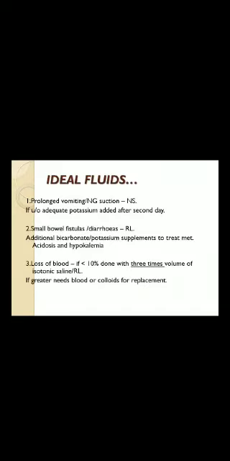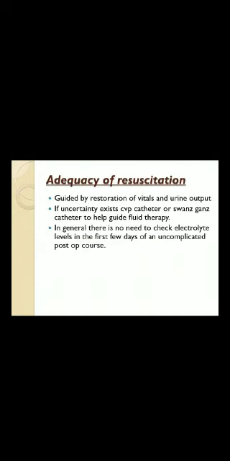Small bowel fistulas, diarrhea: choice is Ringer lactate. Additional bicarbonate and potassium supplements to treat metabolic acidosis and hypokalemia. If there is a loss of blood, if less than 10%, give 3 times the volume of isotonic saline or Ringer lactate. If greater, use colloids for replacement, and if more than 20%, go for blood.